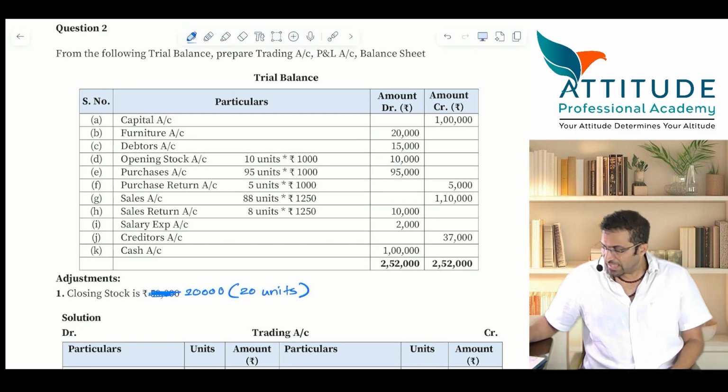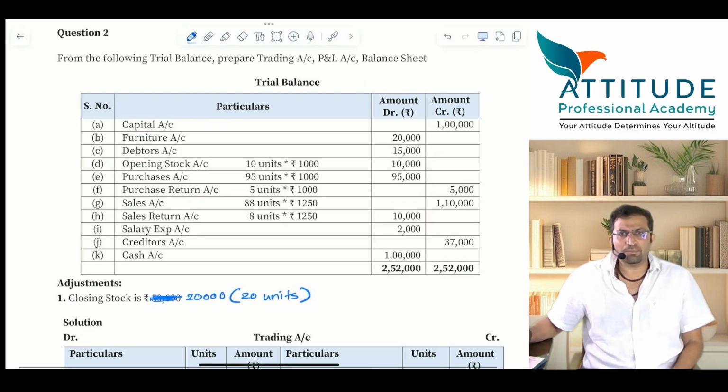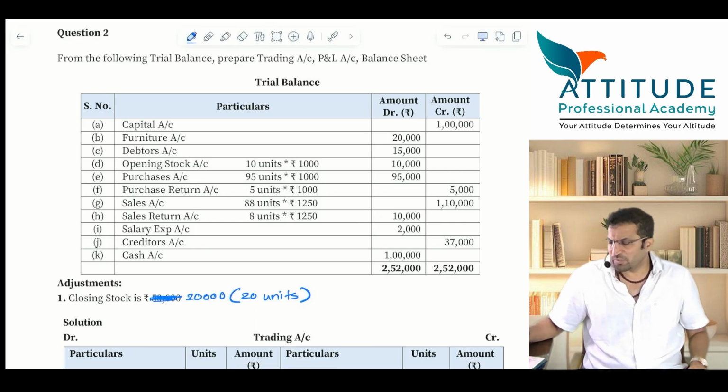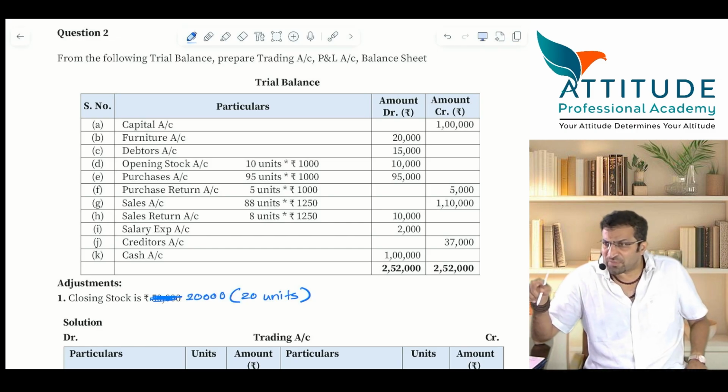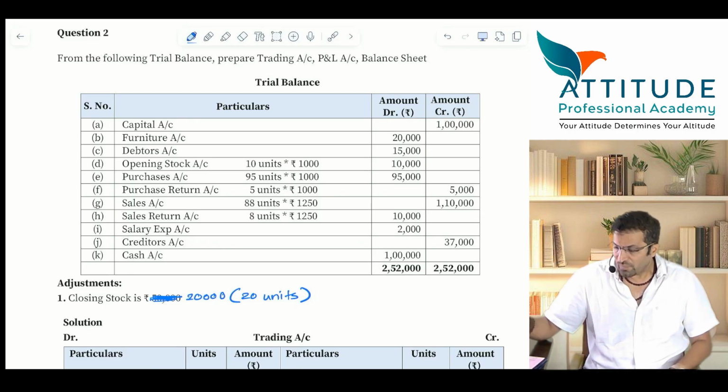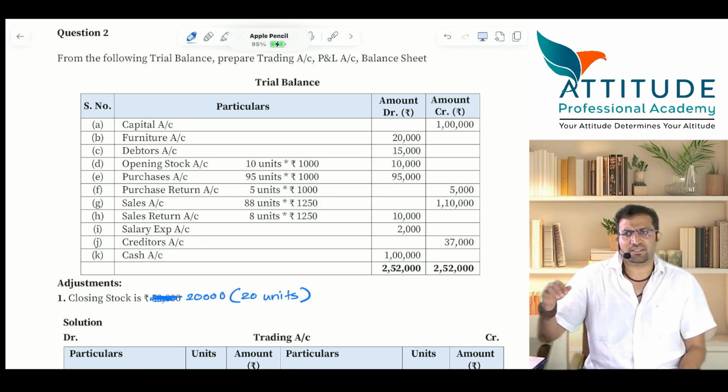Okay. I hope all of you have copied this sum. Those who are online also, you can pause the video and just copy this sum. Please take care of your trial balance, because with the help of this trial balance, I'm now going to ask you certain questions. Okay?